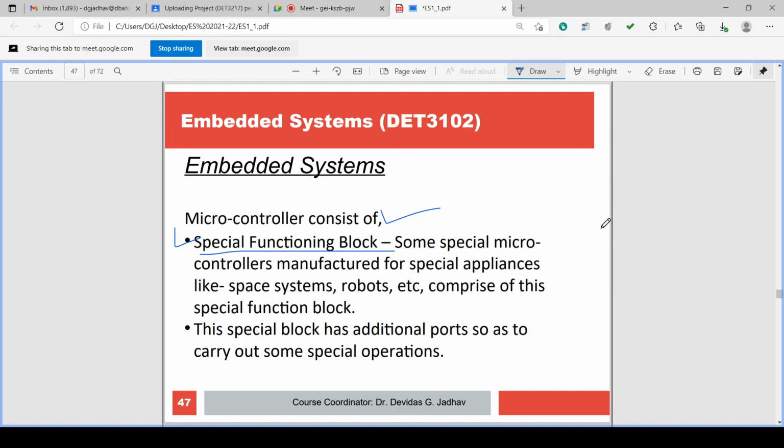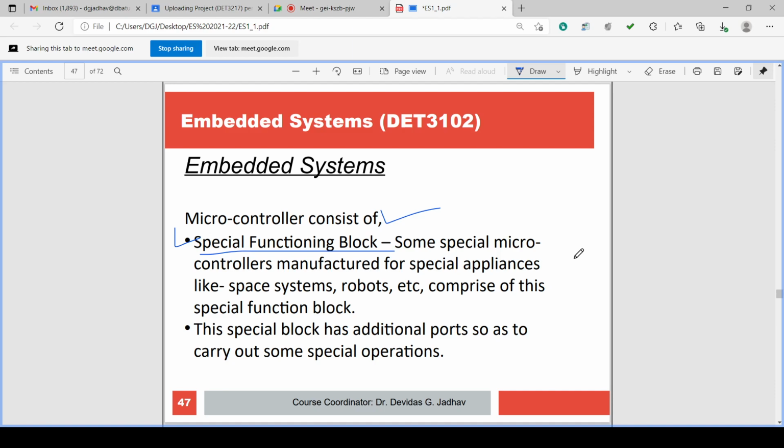That block of the circuit executes special functions. Some special microcontrollers are manufactured for special applications like space systems, robots, etc. They comprise this special function block.